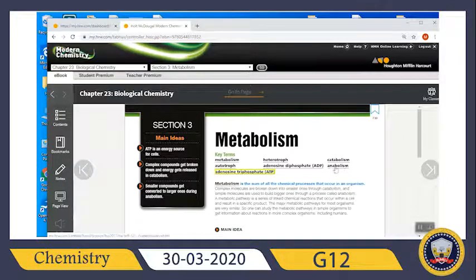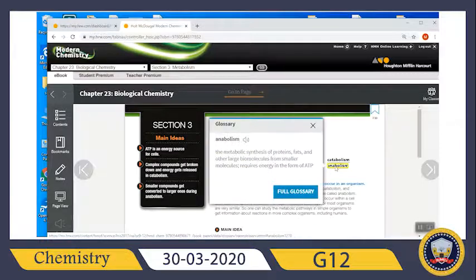The last expression is anabolism, or build-up, the metabolic synthesis of proteins, fats, and other large biomolecules from smaller molecules, which requires energy in the form of ATP. So when we synthesize proteins from amino acids, is this an anabolic process or a catabolic process? It is an anabolic process, or anabolism.